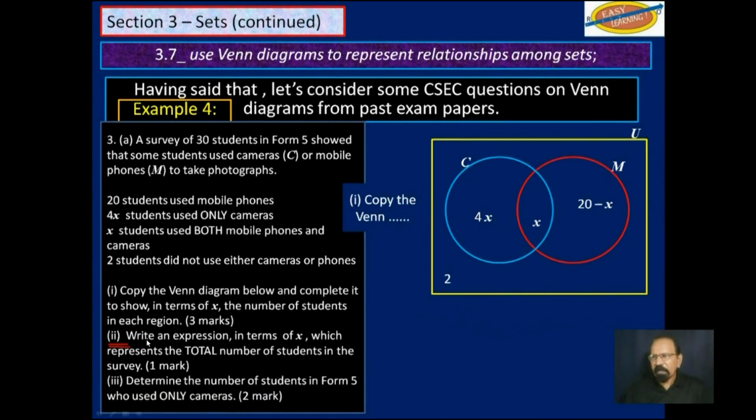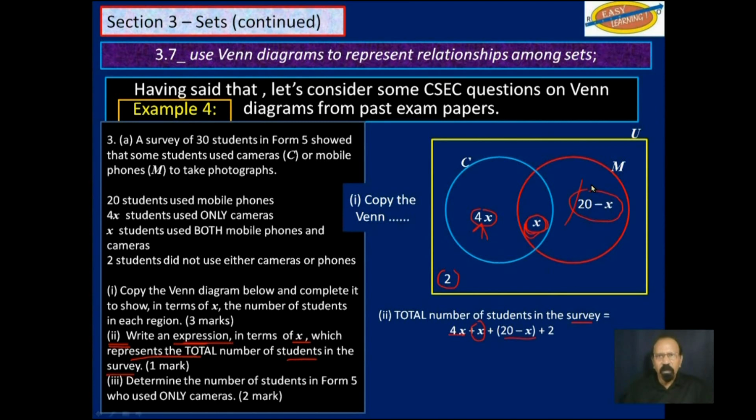Part 2 says, write an expression, not an equation, in terms of X, which represents the total number of students in the survey. Well, you just add up everybody in here. 4X and 20 minus X and 2. That's everybody in the survey. So this total number of students in the survey will be 4X, that's this, plus X, that's this, plus 20 minus X, that's this part here, plus these 2 out here. That's our expression. We have to simplify it, of course.